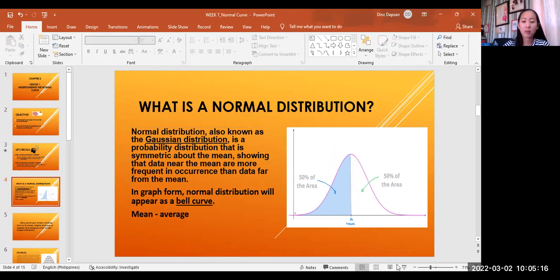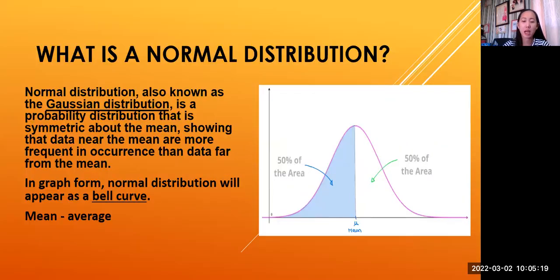How do we compute the mean? The last time that we discussed it, we added all the values, right? And then we divide by how many values there are. So for example, we have 5 scores. Their scores are 10, 9, 8, 7, and 6. We will add all of those: 10 plus 9 plus 8 plus 7 plus 6 divided by 5, the number of scores. That is how we get the mean, right? Did you get it? Okay, so that is the mean.